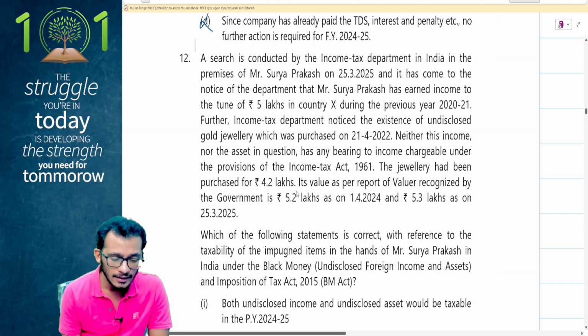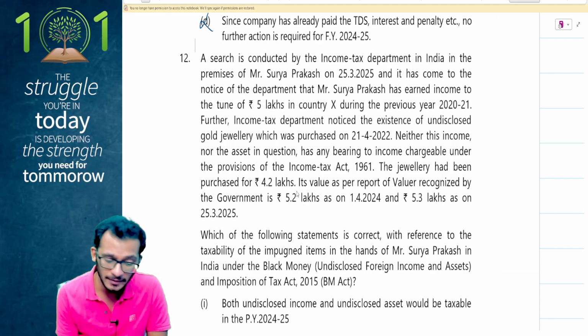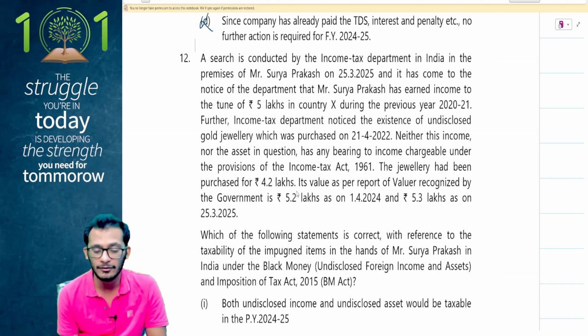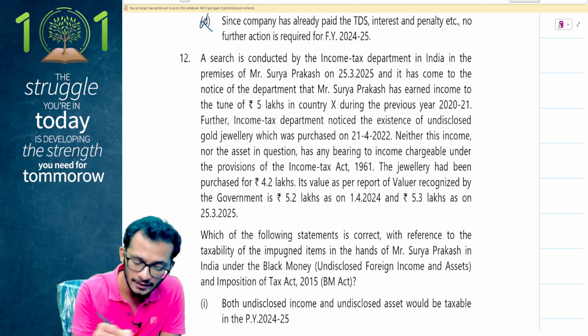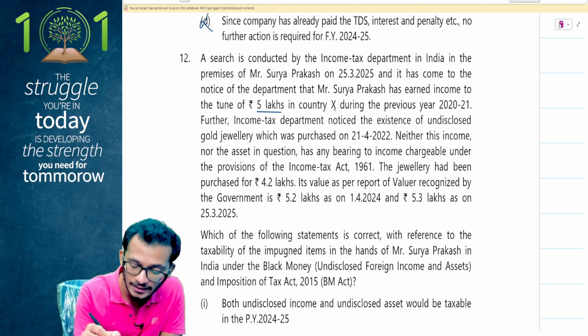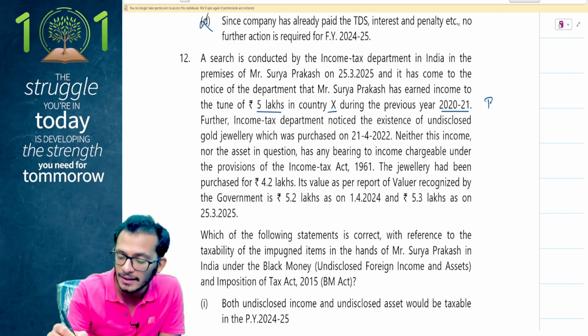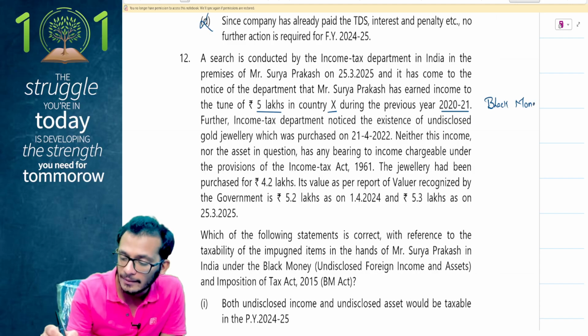Question number 12 says, a search is conducted by the Income Tax Department in India in the premises of Mr. Surya Prakash on 25th March 2025, and it has come to the notice of the department that Surya Prakash has earned income to the tune of 5 lakhs in country X during the previous year 2021. People, this looks like the Black Money Act. Yes, so we are looking into the Black Money Act.